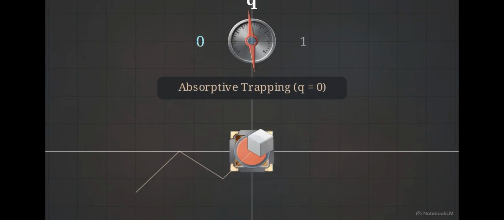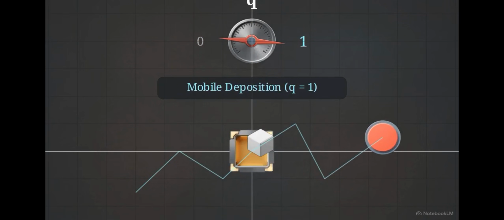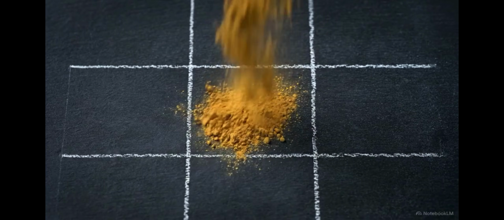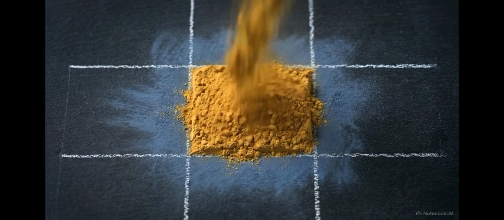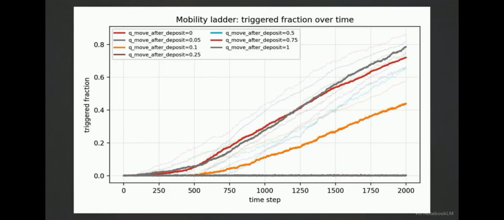If the agents are executing completely random walks, we must isolate exactly what initiates the runaway trapping effect in an empty field. The catalyst is the model's primary control dial, the parameter Q, which determines post-deposit agent mobility. A Q value of 0 dictates that a triggered agent deposits mass and freezes permanently, becoming an absorptive source. A value of 1 means the triggered agent deposits mass and immediately continues moving. Every simulation run begins at a dead nucleation floor. Exiting this 0 state relies on a tiny, spontaneous seed probability to spark the initial activity.